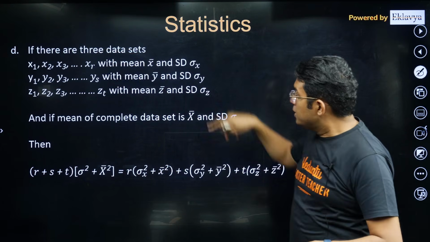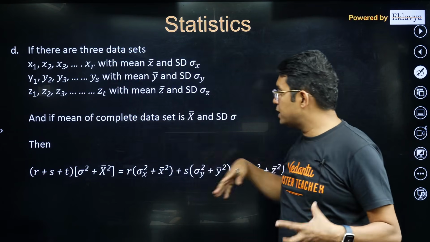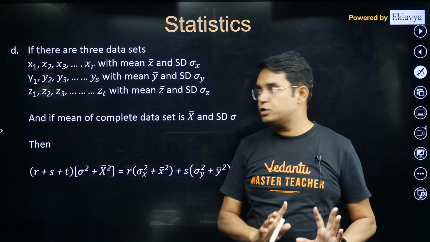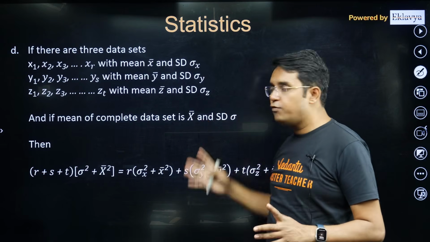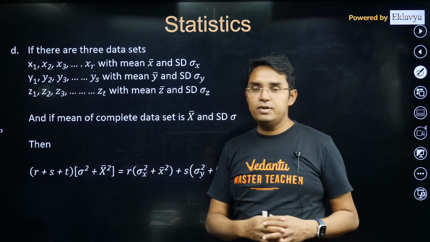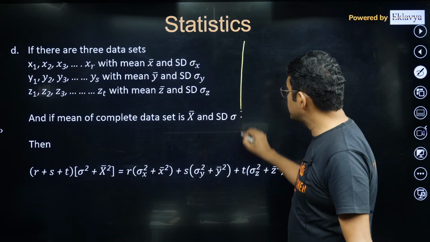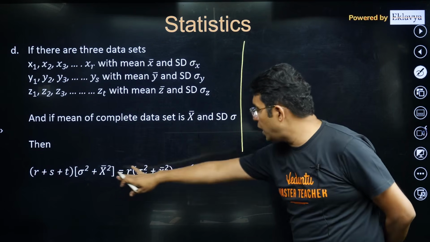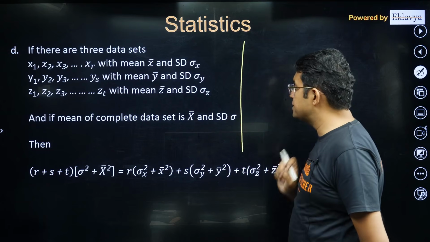Now their means are x bar, y bar, z bar, and let's say the mean of the complete data set is capital X bar and the standard deviation is sigma. So can we find sigma? Can we find X bar? I think you might have done X bar already. I will just repeat how X bar is calculated, and then I will talk about how the formula comes for standard deviation also. So dear all, please listen carefully.